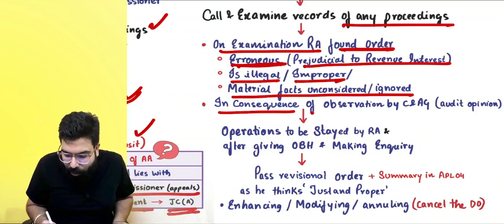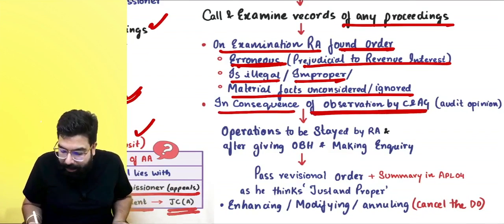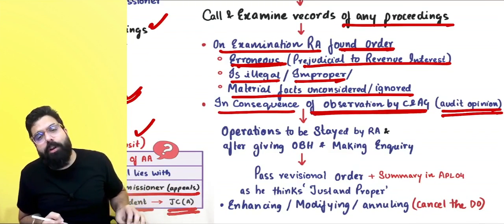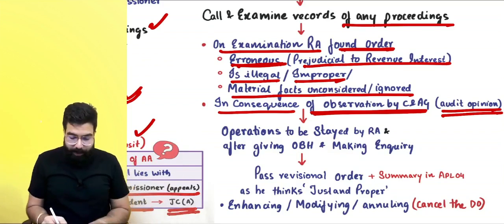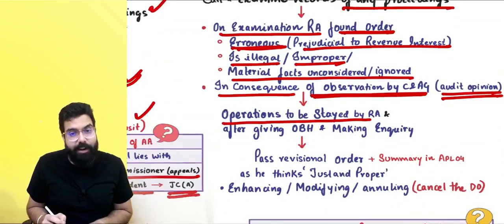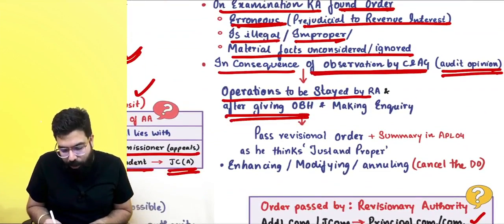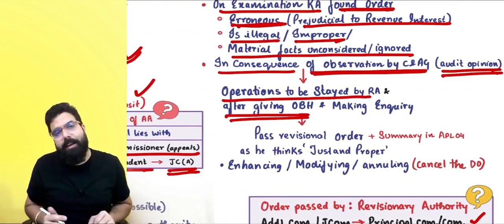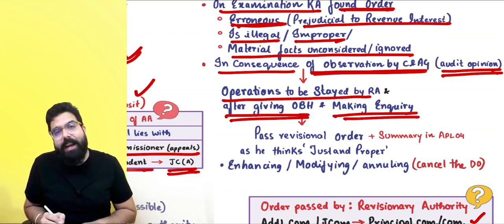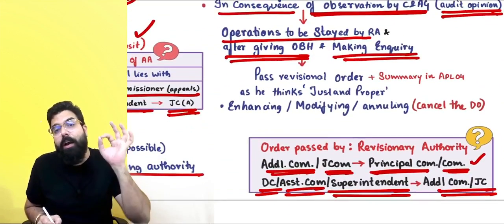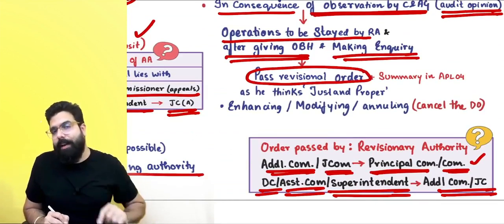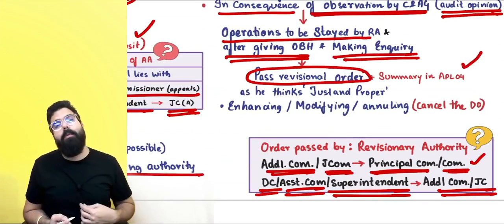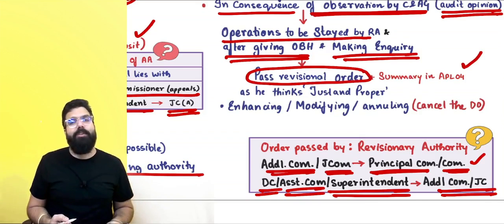or in consequence of an observation by the C&AG, basically an audit opinion by the Comptroller and Auditor General, now what will he do? He will stay all the operations, give an opportunity of being heard to the parties, make an inquiry, and pass a revisional order. Always remember, the detailed revisional order will come to you and a summary of the revisional order will be uploaded online in GST APL 04.